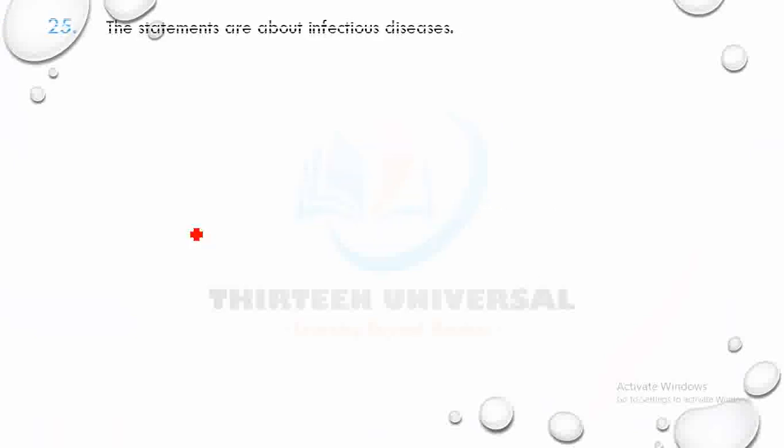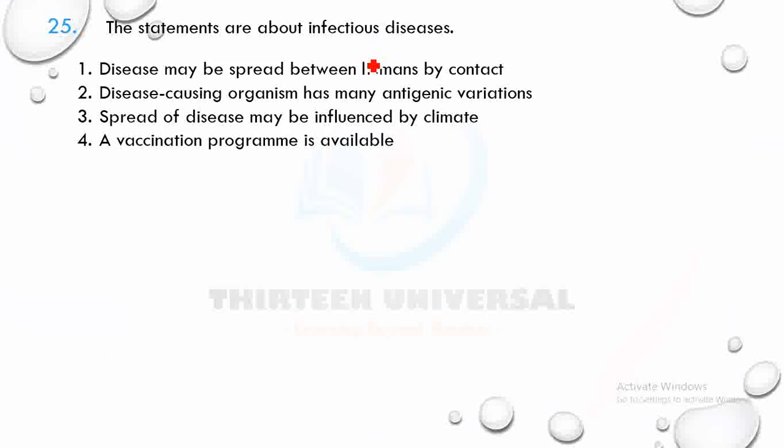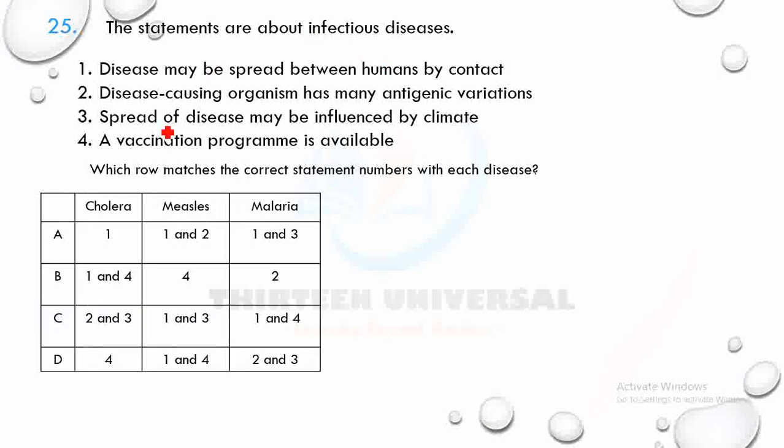The statements are about infectious diseases. Which row matches the correct statement number with each disease? Now, this is cholera. Statement 1 says the disease may be spread between humans by contact. No, cholera is not spread by contact, so A and B cannot be the answer. Let's check 2. Disease causing organism has many antigenic variations. Cholera doesn't have many antigenic variations. So C cannot be the answer, so D is the answer.